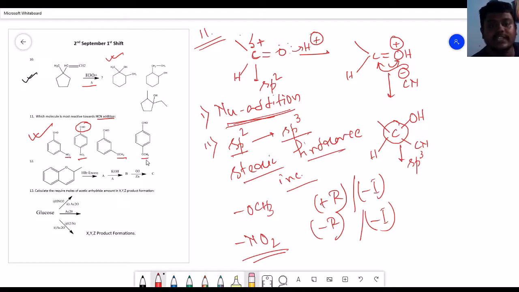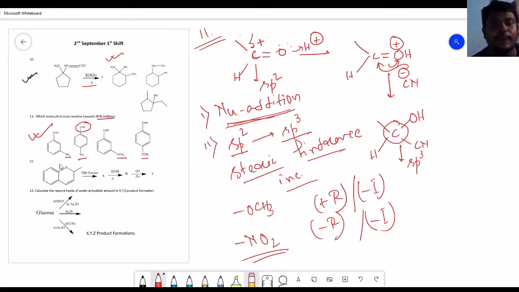So for the OCH3, these two molecules, this will not come first, its order will be the lowest, and before it these two will come. Okay, so this NO2 derivative will come first compared to this OCH3 derivative.